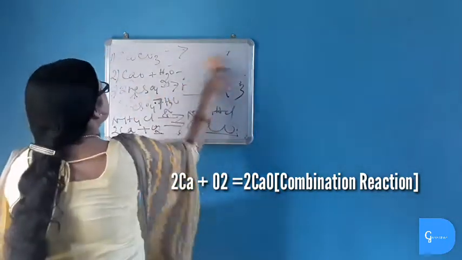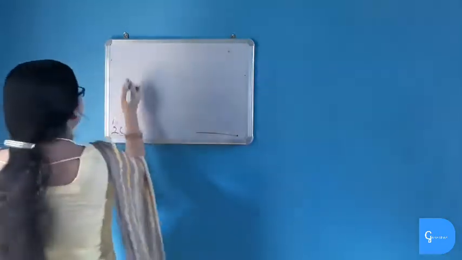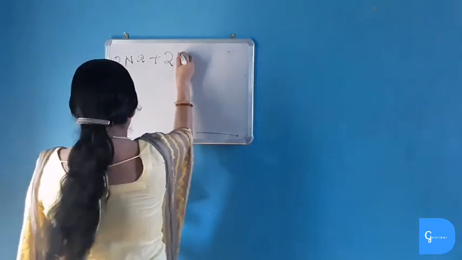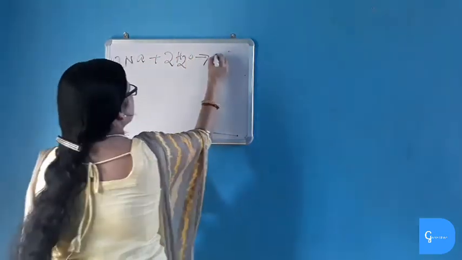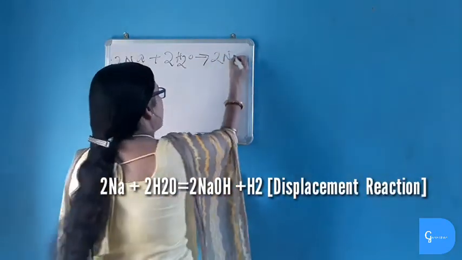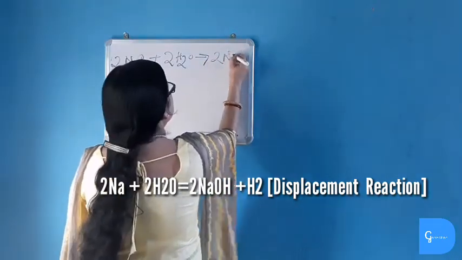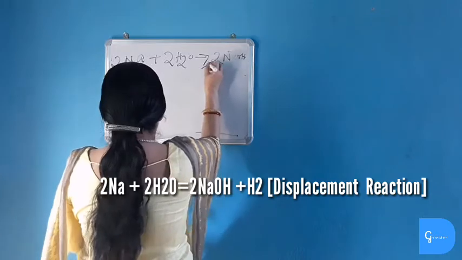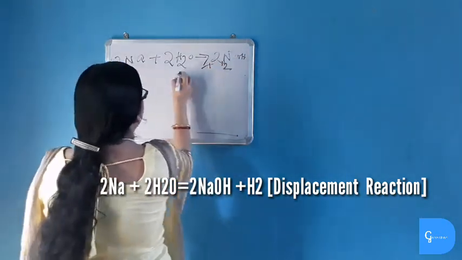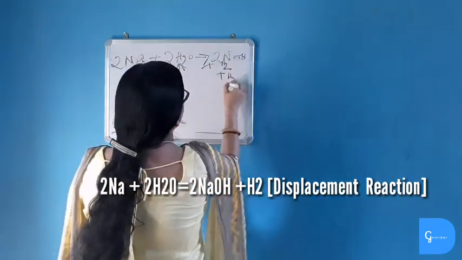Another reaction is when sodium combines with water. What is happening? Sodium hydroxide. These equations will be given. You have to write what type of reaction it is, and you have to understand it, analyze it and then write. So it gives sodium hydroxide plus hydrogen. So it is a displacement reaction, as sodium is more reactive than hydrogen and displaces hydrogen from water, and sodium hydroxide plus hydrogen gas is evolved here.